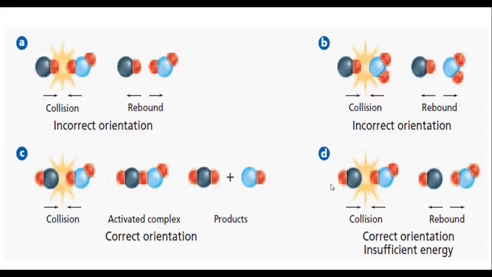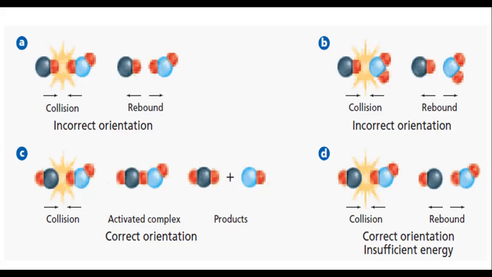Even if the orientation is correct, if the energy is insufficient, then the reactants will also not convert into the product. So look at this, it is the same position as we are going to discuss over here, because the orientation of this dark blue is in front of the red, and here this is the same. It seems to be the effective collision, but after collision, there is no change in the reactants. So this will remain the same, and this atom or the molecule will remain the same as it is before the collision. So there is no change in the reaction. The reactant will remain the same as the reactant.